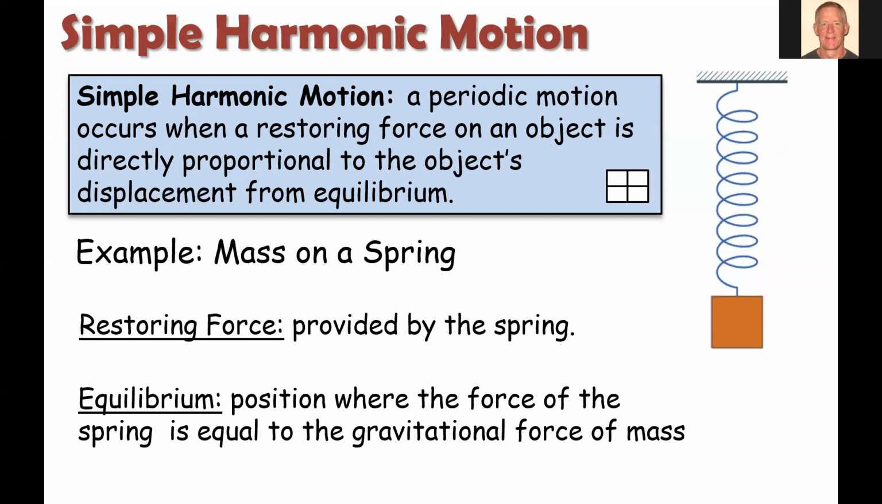So in this case, the equilibrium would occur where the force of the spring pulling up is equal to the gravitational force on the mass pulling down.